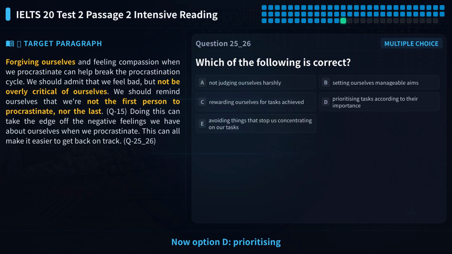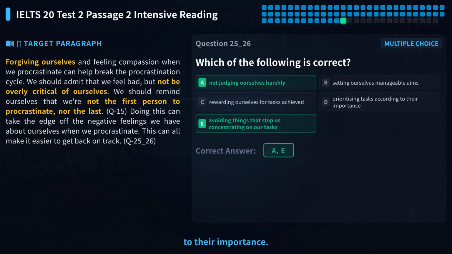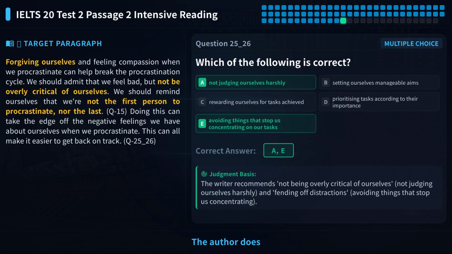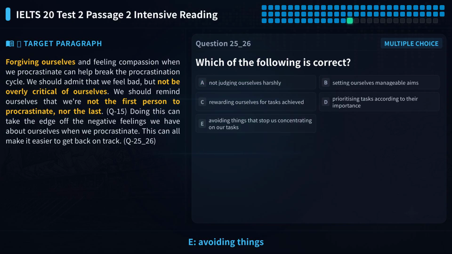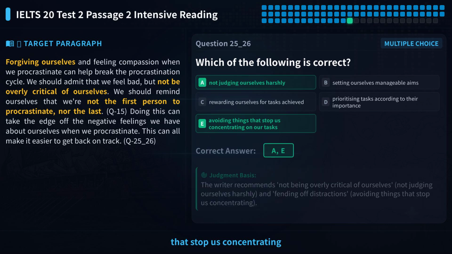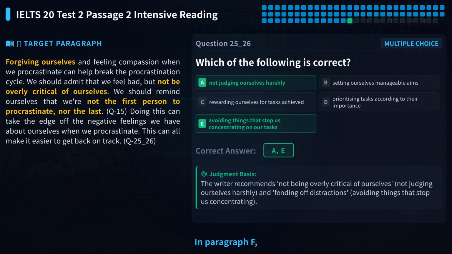Now option D, prioritizing tasks according to their importance. The author does mention distinguishing between urgent and important tasks, but this is part of time management, not a suggestion for staying motivated. So D is incorrect. Finally, option E, avoiding things that stop us concentrating on our tasks. In paragraph F, the author clearly says we should resist distractions, like turning off phone notifications.